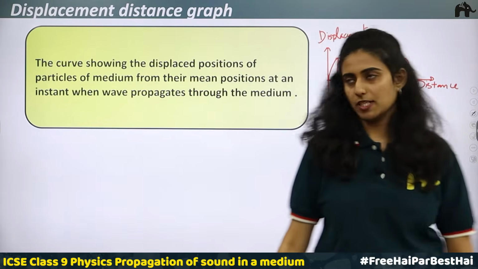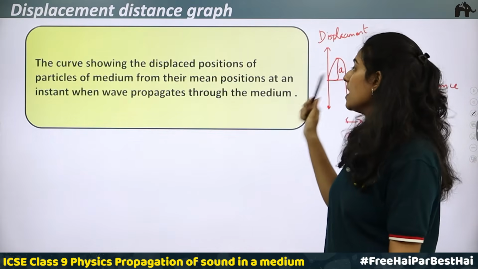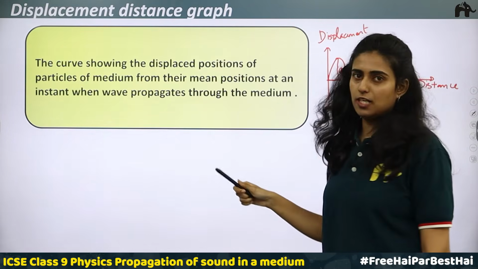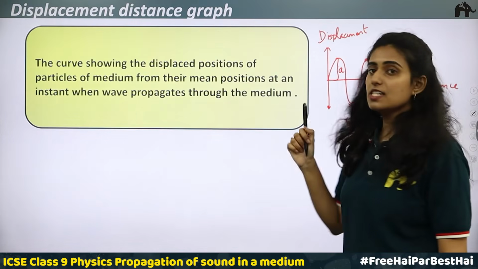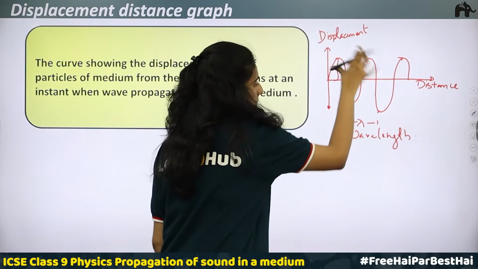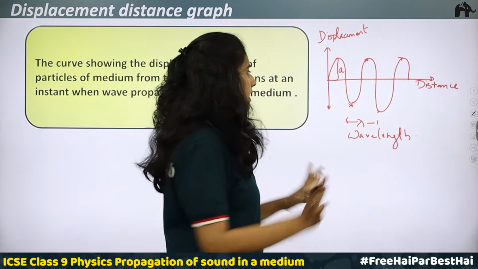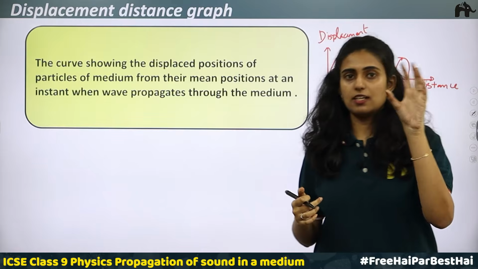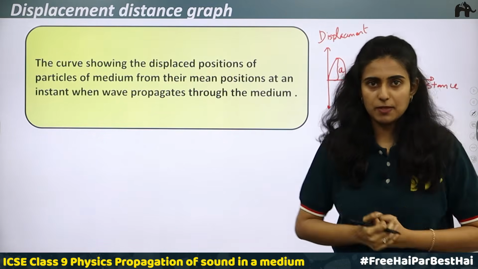The wavelength lambda. Okay, the curve showing the displaced position of particles of medium from their mean positions at an instant when wave propagates through the medium. So here we have taken the case of a transverse wave. Okay, so this is what a displacement distance graph is. The plot is the same. Here we will be representing amplitude and wavelength, because wavelength is the distance and amplitude shows the displacement. In the previous graph, we have taken the time period and amplitude, because displacement is represented by amplitude and the time taken is represented by the time period.